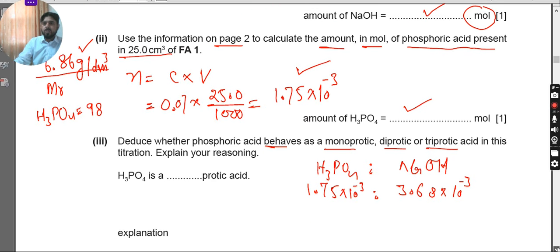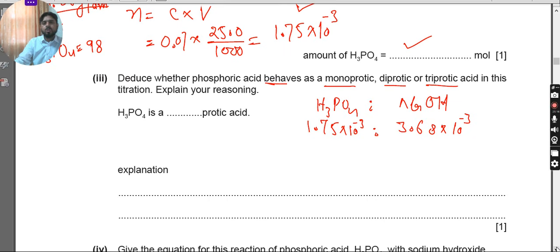Remember, when we have the moles, we can convert them into the simplified whole ratio by dividing by the smaller value among these two.